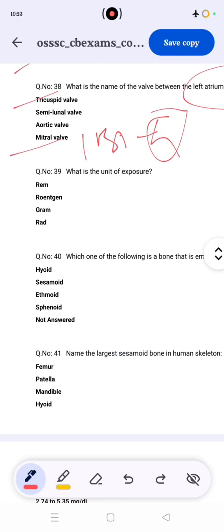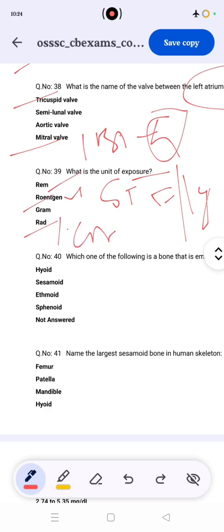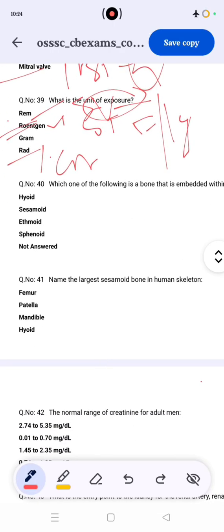What is the unit of exposure? Roentgen. Roentgen is a conventional unit, and the SI unit is coulomb per kg. Rem, radiation equivalent dose, is a conventional unit, and its SI unit is the Sievert. Rad, radiation absorbed dose, is a conventional unit, and its SI unit is the Gray. This question asks about exposure, so the correct answer is Roentgen. Anyone with doubts about the units can comment here. I will explain your doubt and describe the units there.